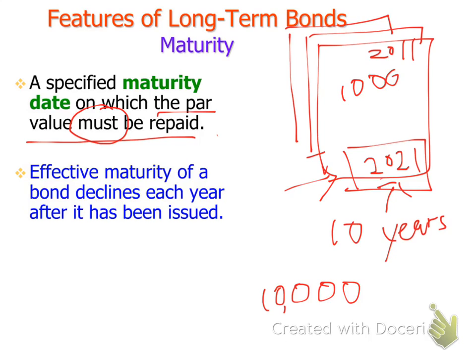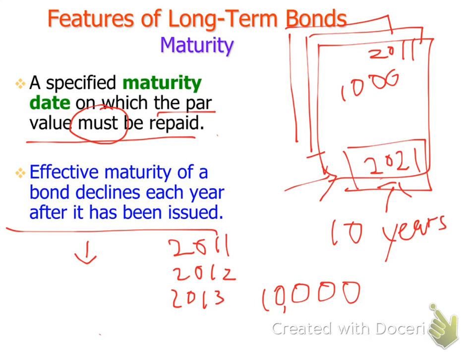Now, the effective maturity of a bond declines since the year after it has been issued. This basically means that the bond maturity dates will be reduced every year. Let's say you issue the bond in 2011: your maturity date is 10 years.